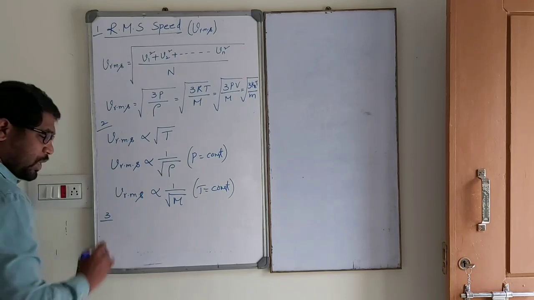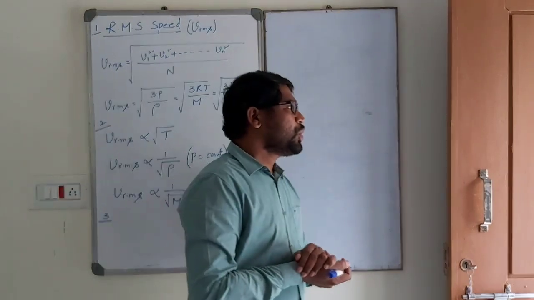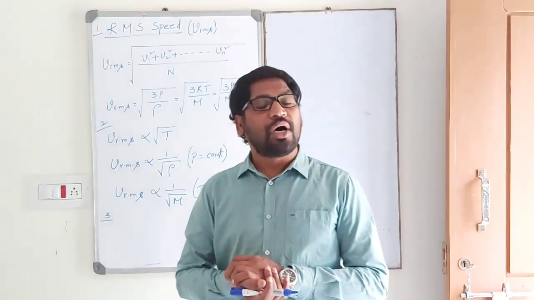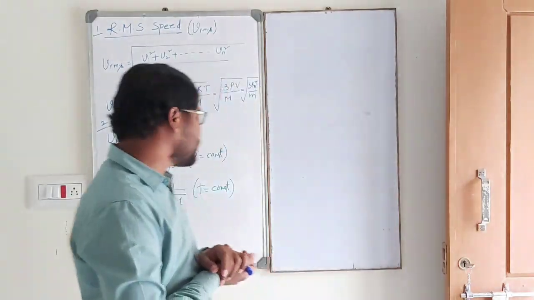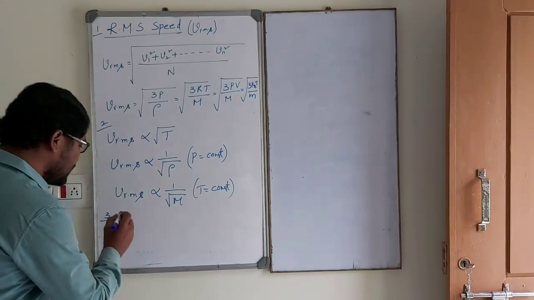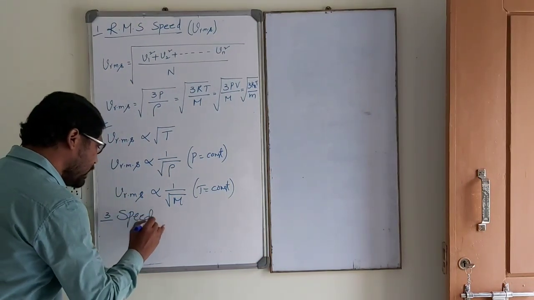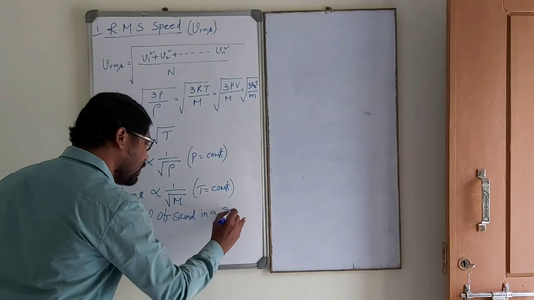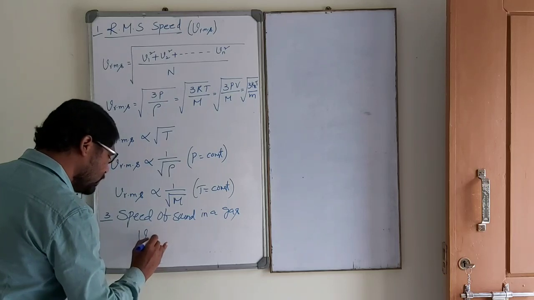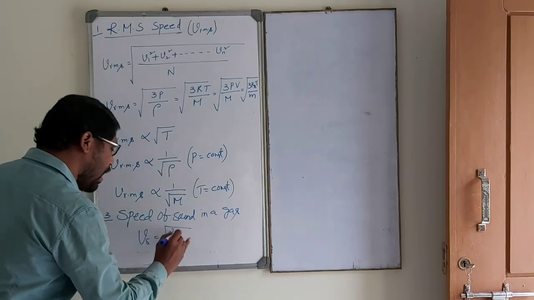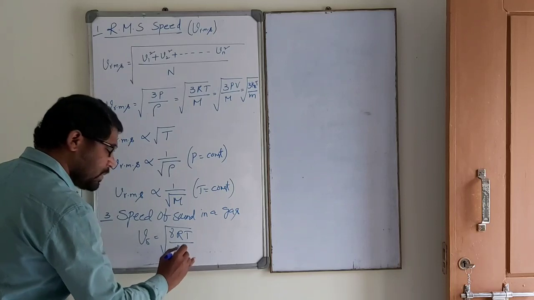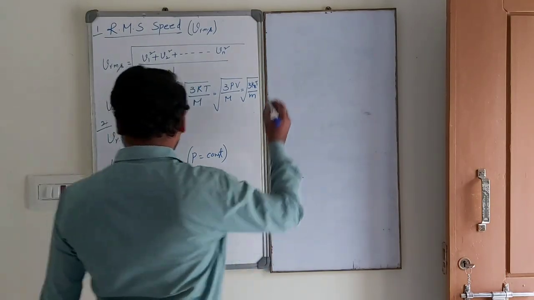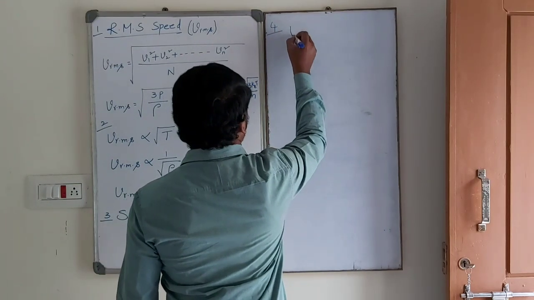But I think you have already completed the waves chapter. What is the speed of sound in gas? Anybody? Speed of sound in a gas. What is the formula? V sound is equal to root over gamma RT by M. Gamma RT by M. Next. So now we go for the relation.